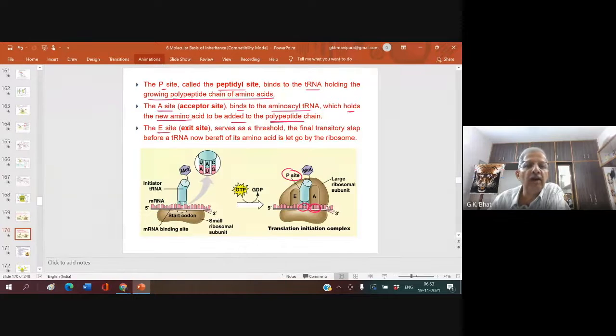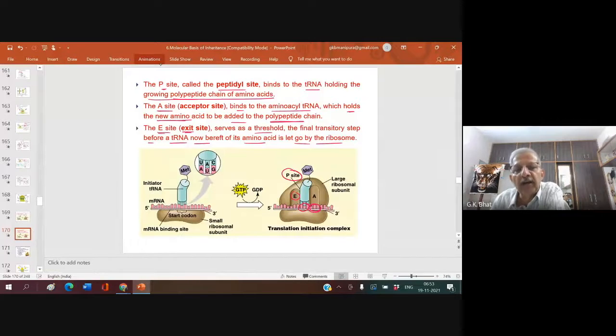The E site, the exit site, serves as a threshold. This is the E site, the final transitory step before the tRNA, now bereft of its amino acid, is let go by the ribosome. I repeat, the E site is the exit site.